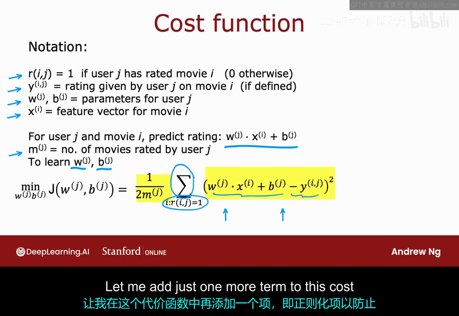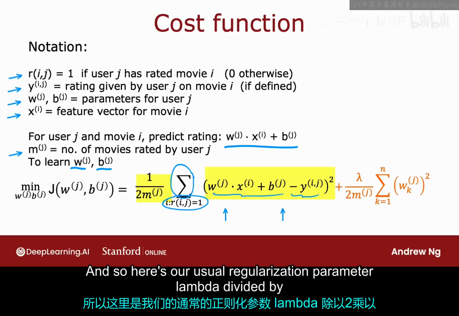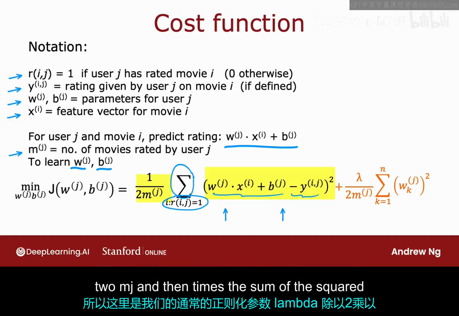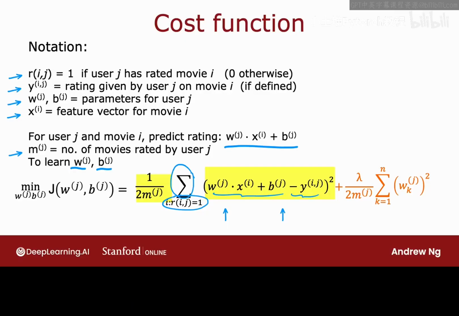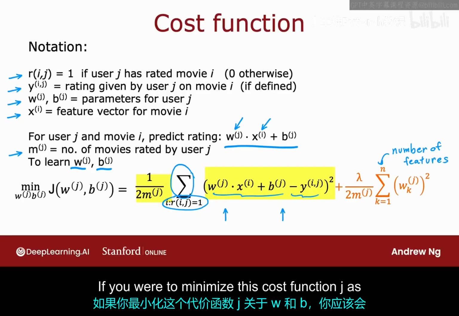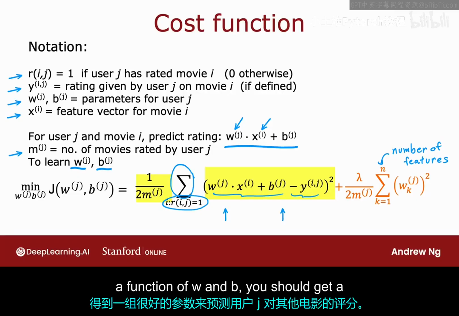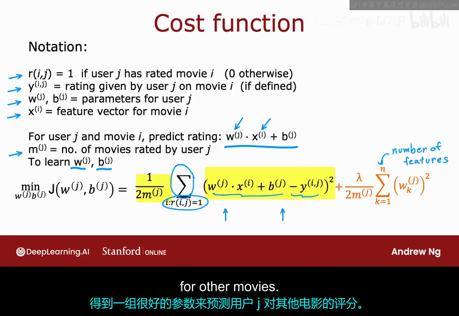Let me add just one more term to this cost function, which is the regularization term to prevent overfitting. And so here's our usual regularization parameter lambda divided by 2mj, and then times the sum of the squared values of the parameters w. And so n is the number of features xi, and that's the same as the number of numbers in wj. If you were to minimize this cost function J as a function of w and b, you should get a pretty good set of parameters for predicting user j's ratings for other movies.